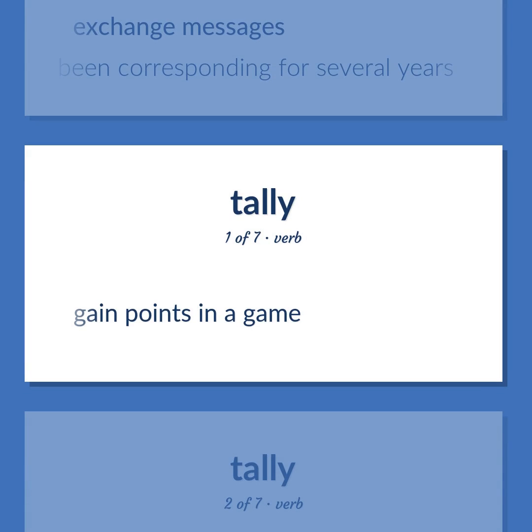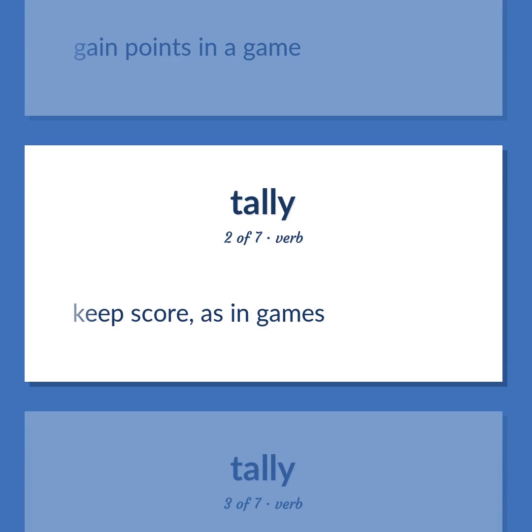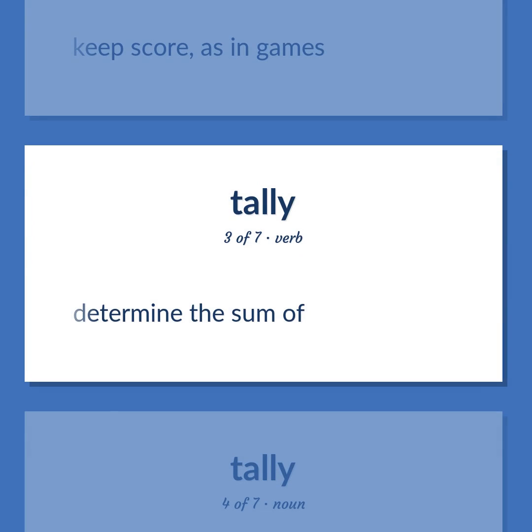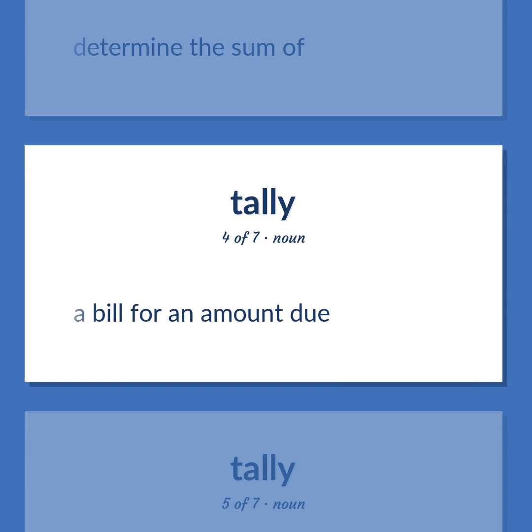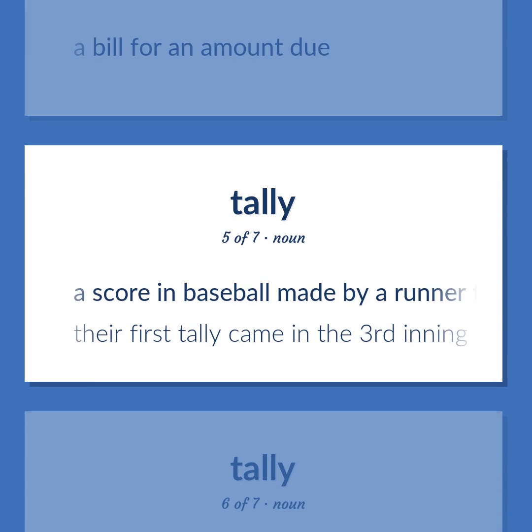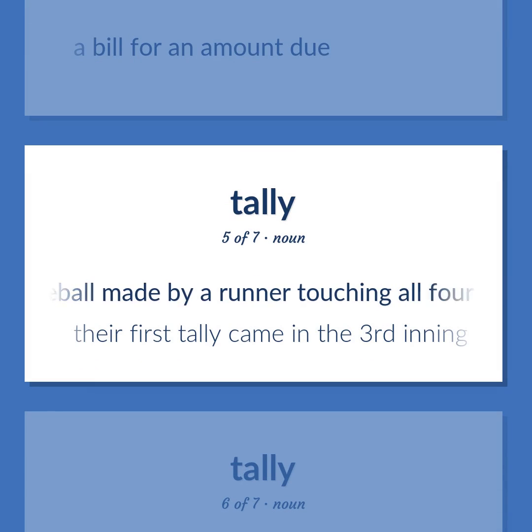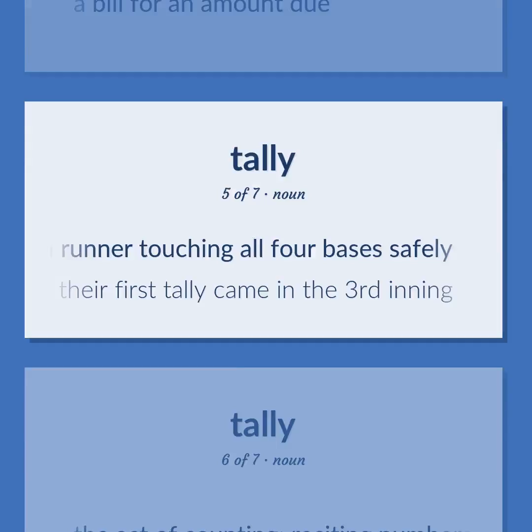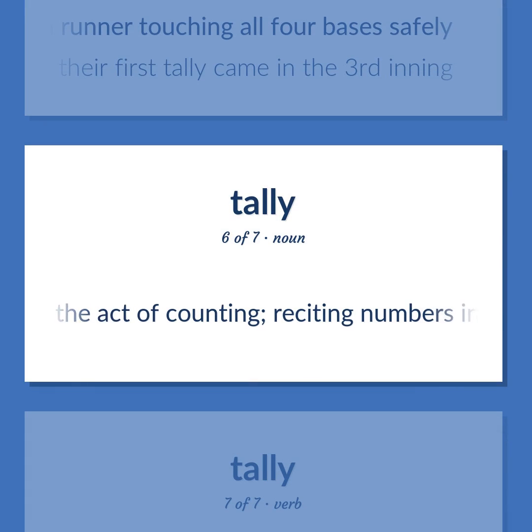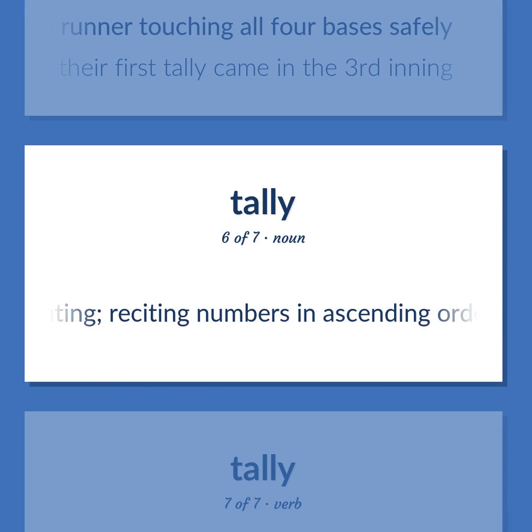Gain points in a game. Keep score, as in games. Determine the sum of. A bill for an amount due. A score in baseball made by a runner touching all 4 bases safely. Their first tally came in the 3rd inning. The act of counting, reciting numbers in ascending order.